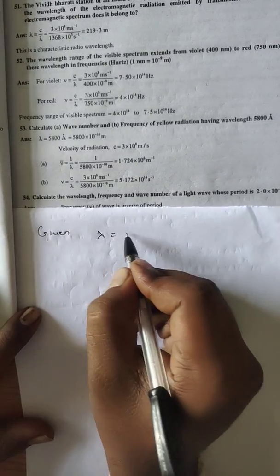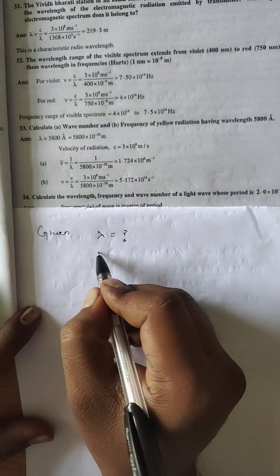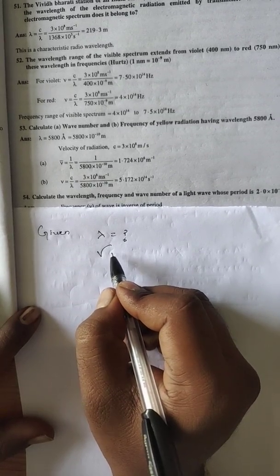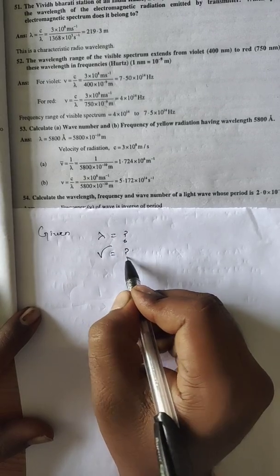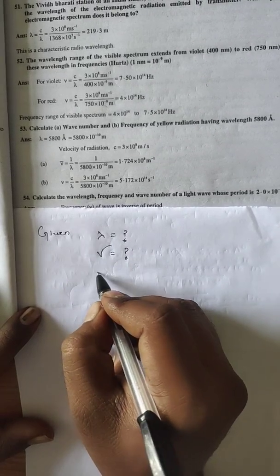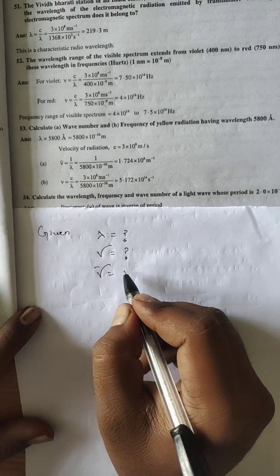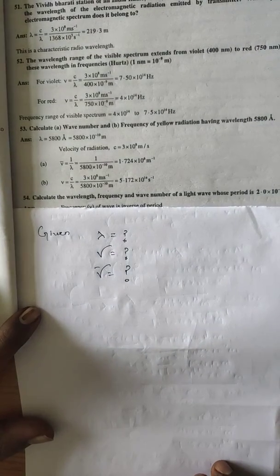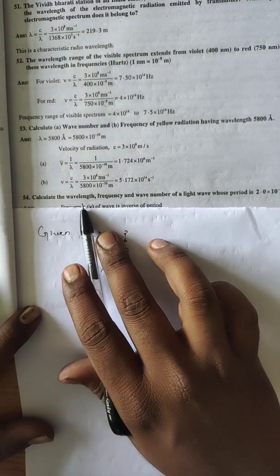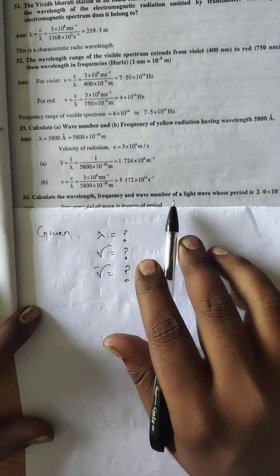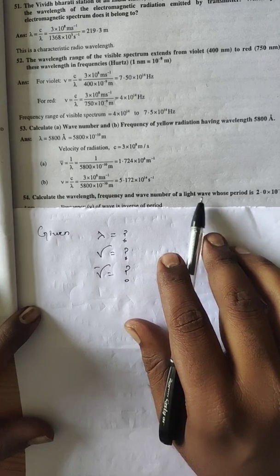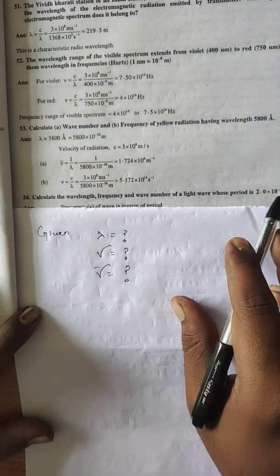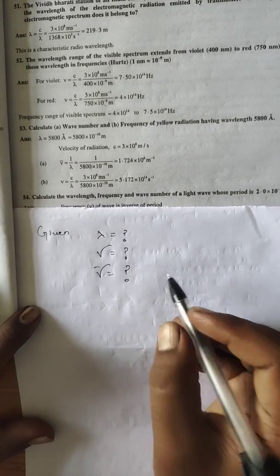We want to find out wavelength, we want to find out frequency and wave number, we want to find out 3. Calculate the wavelength, frequency, wave number of a light wave whose period is 2.0 into 10 to the power of minus 10 seconds.